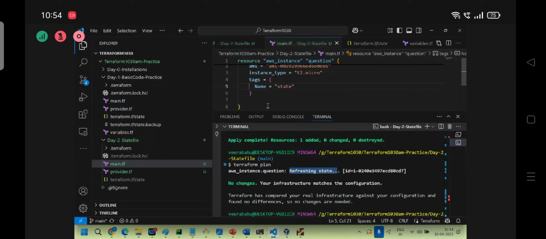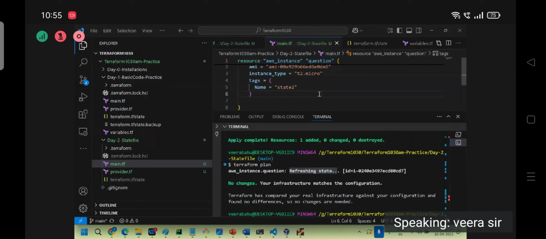Okay. Now tell me, state 2. Now are the desired state and current state the same or not? Desired state instance name is what? State 2.